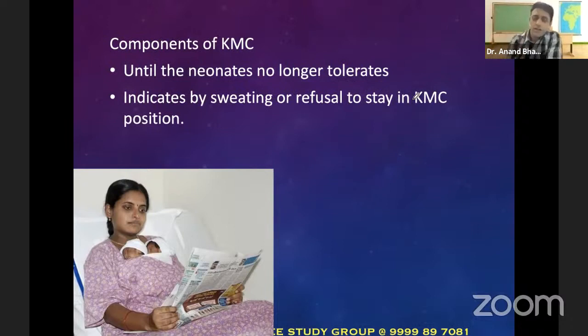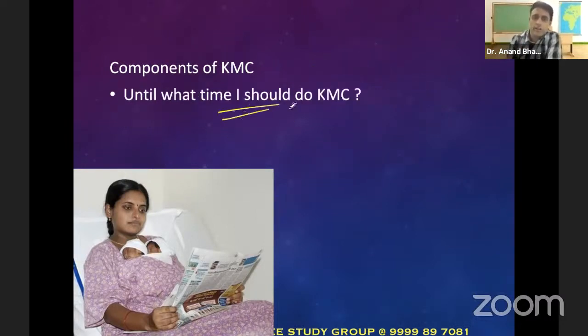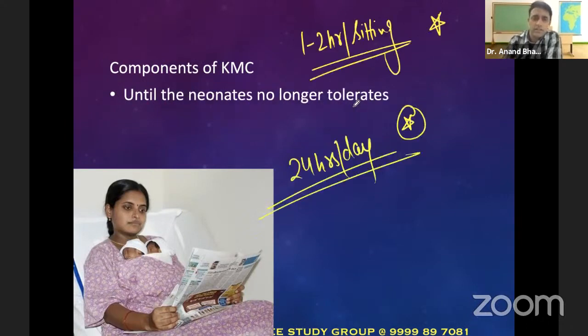And then of course, the question I asked you was until what time I should do KMC. Usually it should be done until the neonate no longer tolerates it. Now tell me, how will you know that the baby is not able to tolerate kangaroo mother care? How will you answer this question that a neonate is no longer tolerating the kangaroo mother care? How will the mother get to know?